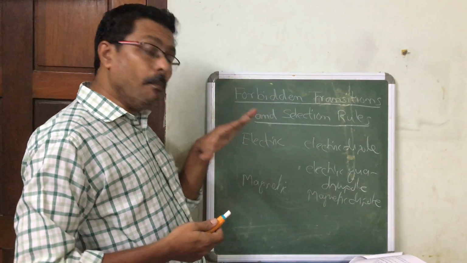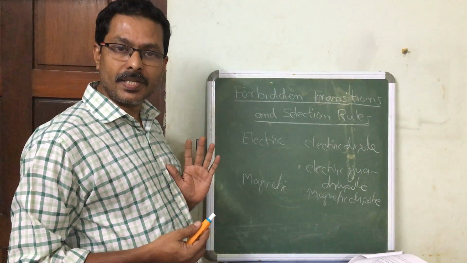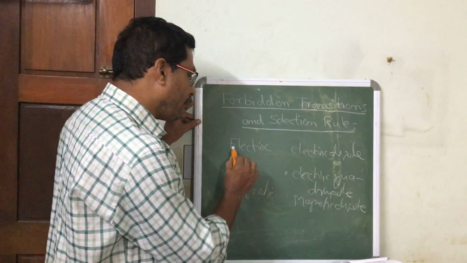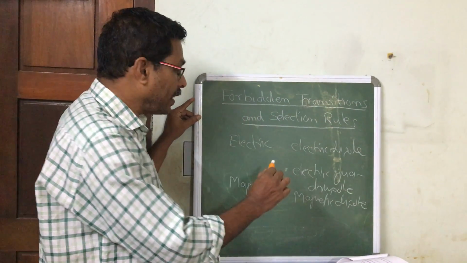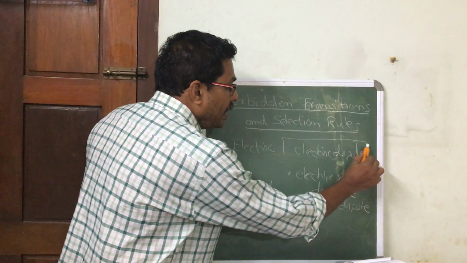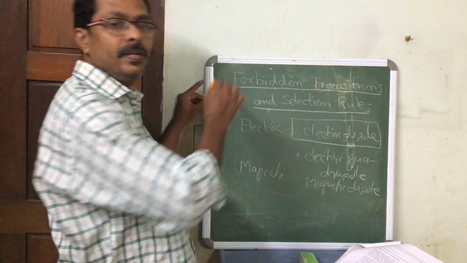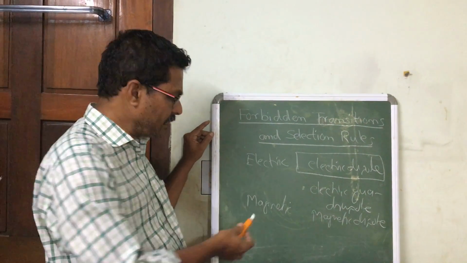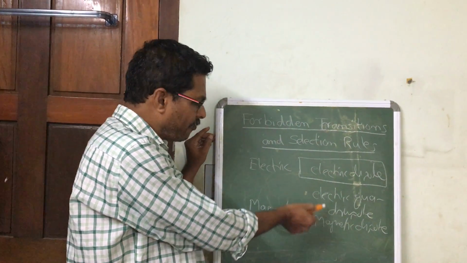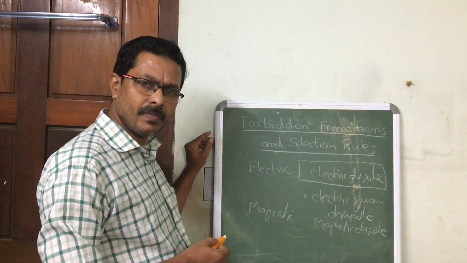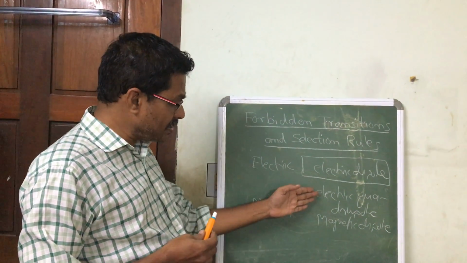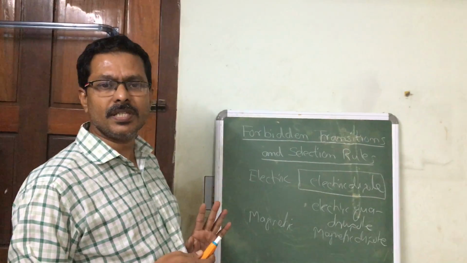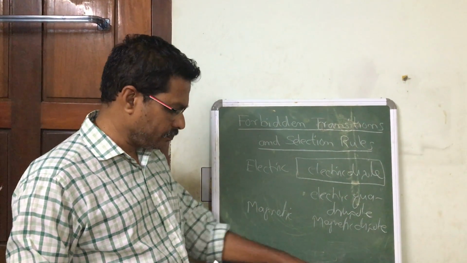But the most probable transition that we observe is the interaction of the electric field in the electromagnetic radiation with the electric dipole moment of the atom. This is the most common way we observe. There may be a possibility for such other interactions, but it is found that since they are less probable, their intensities will be very, very small.